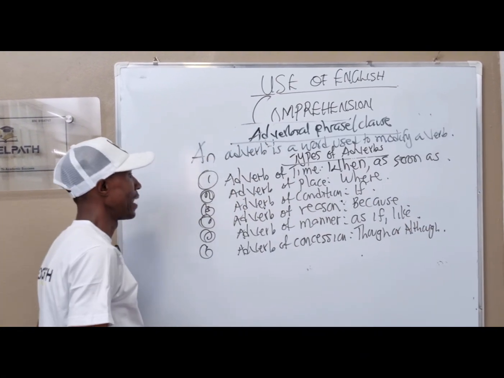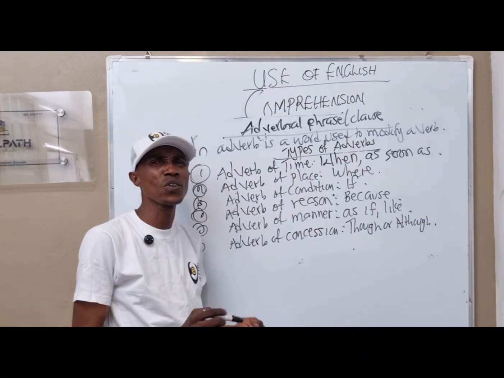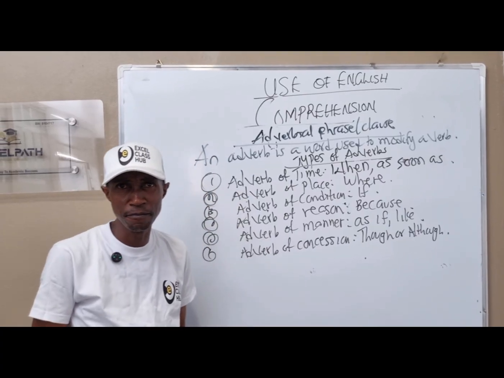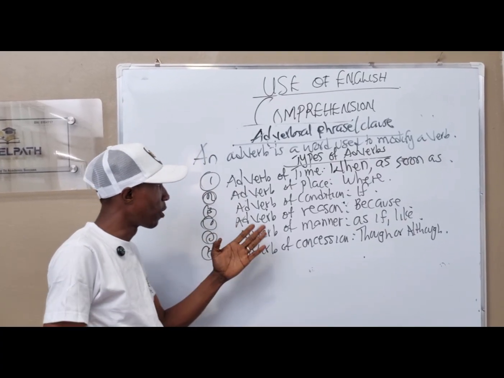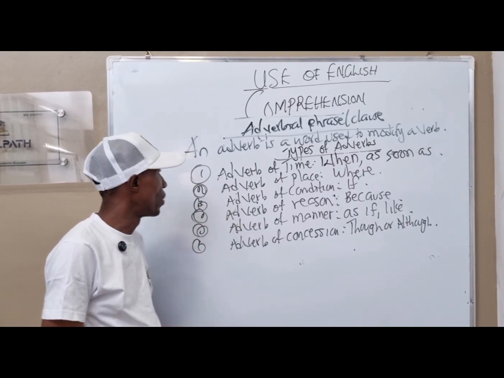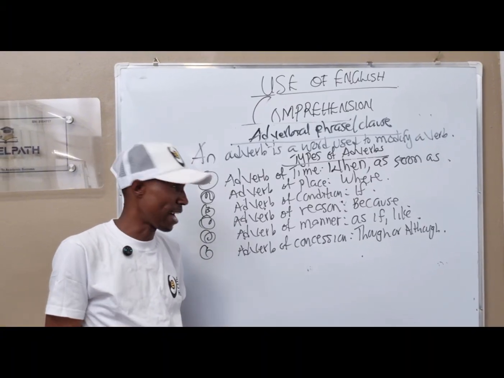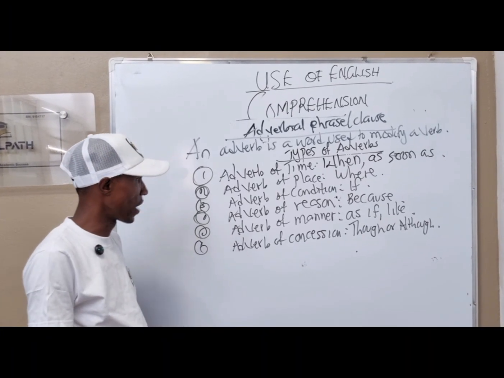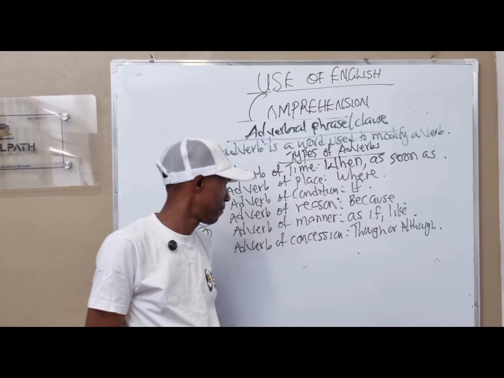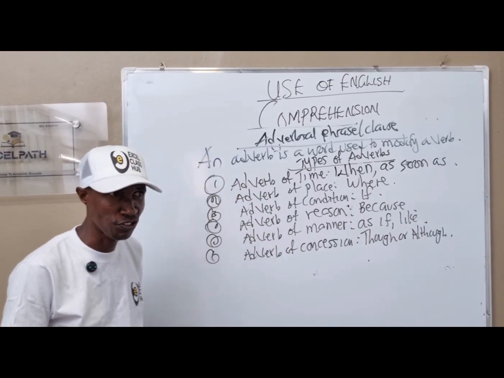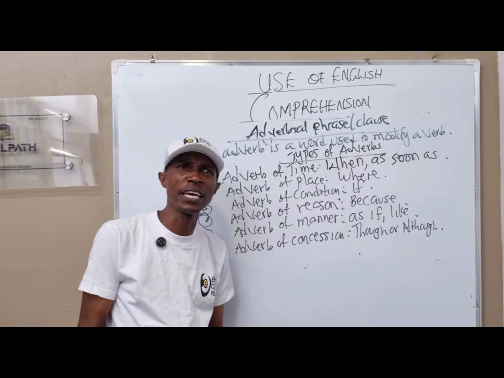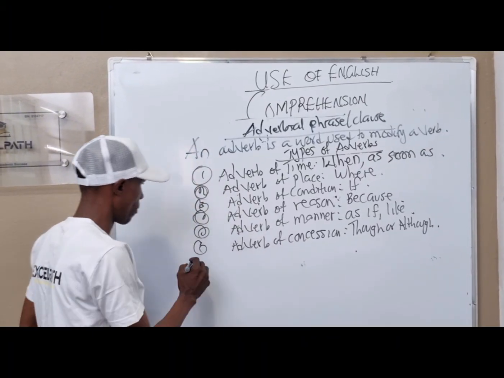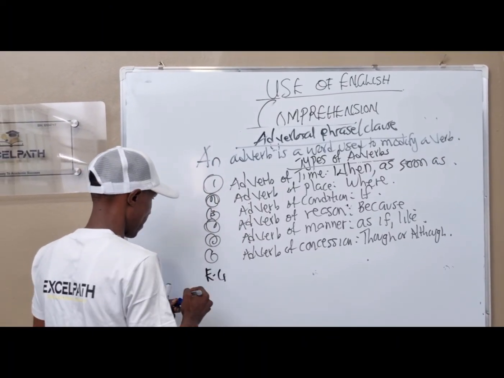Full stop. Now, these are the types of adverbs that we have. We have adverb of time with its pointer. We have adverb of place with its pointer. We have adverb of condition with its pointer. Adverb of reason, adverb of manner, and adverb of concession. How can a question be set from this angle? Now, look up. Example 1.